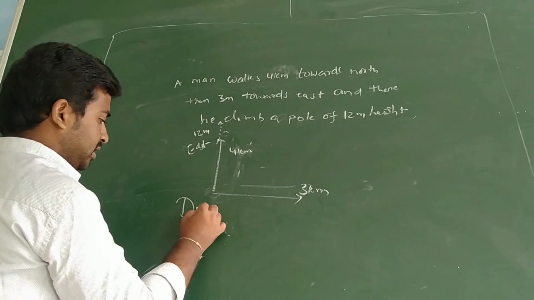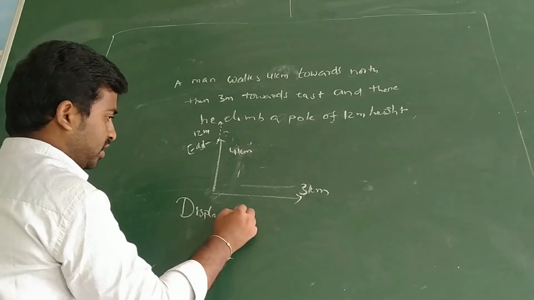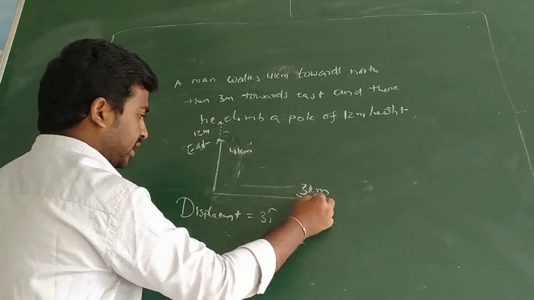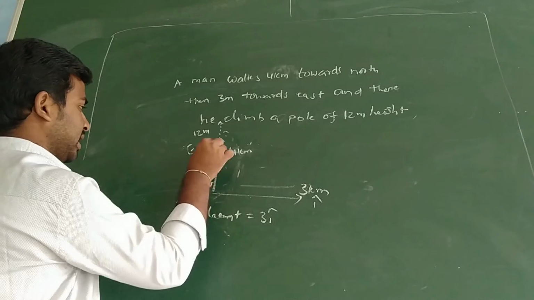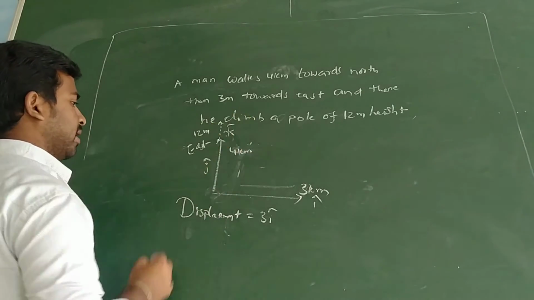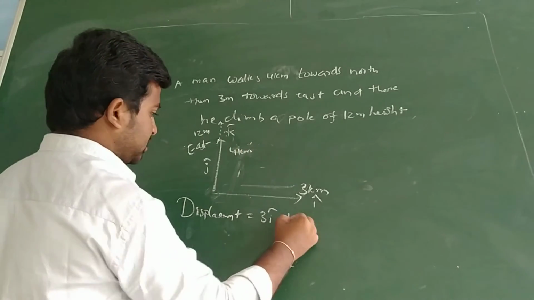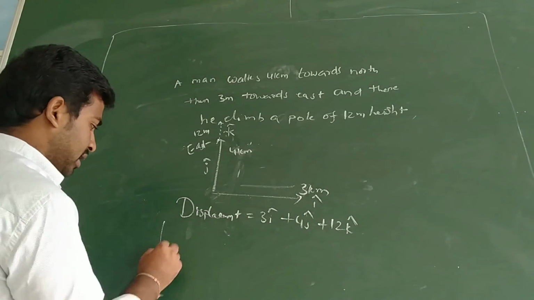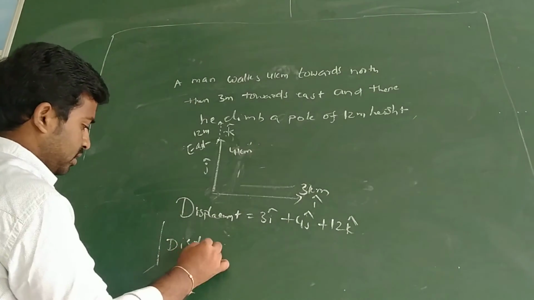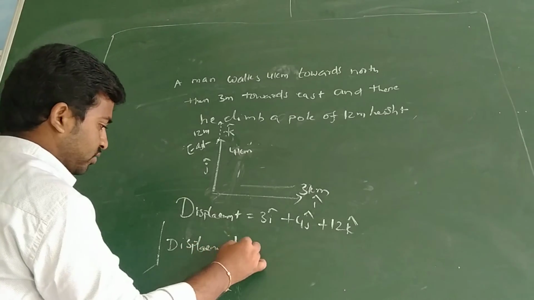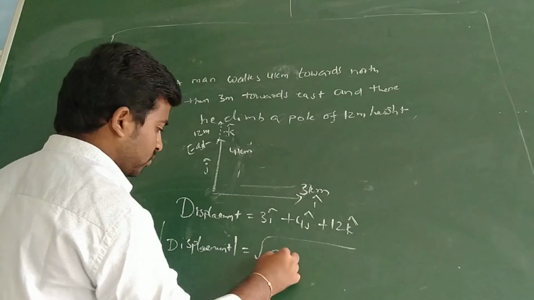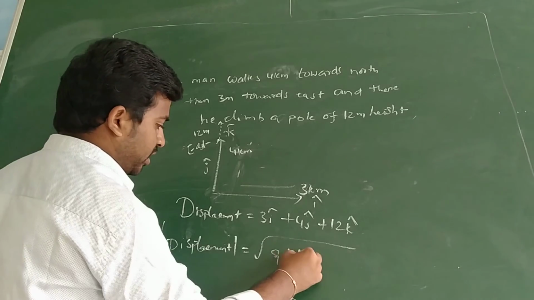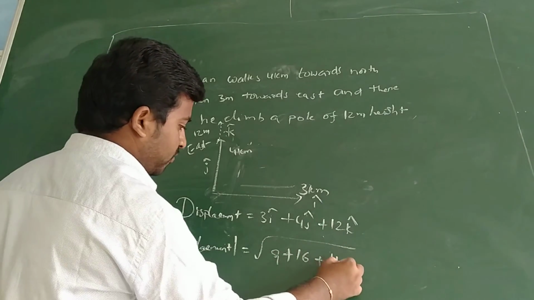So again you can write displacement equal to 3i cap plus 4j cap plus 12k cap. Here you can calculate the magnitude of displacement. It is the square root of a square 3 square, b square 4 square, c square 144.